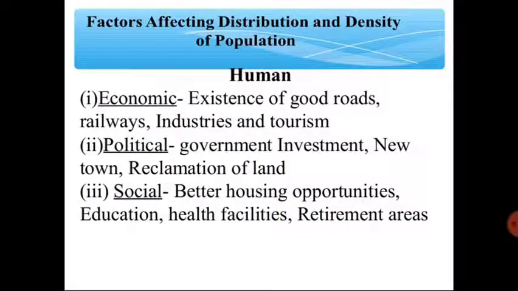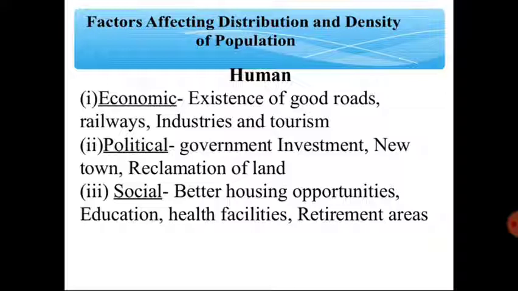In the next slide, we will discuss the human aspects. Here we can see that economic, political and some other social factors are responsible for the uneven distribution. Economic development means a place which is very well constructed and very well connected with other cities or other parts of the nation. Definitely industry should be there, as well as agriculture. Suppose you grow crops, you need to sell them in the market, and for that you need a better communication system as well.